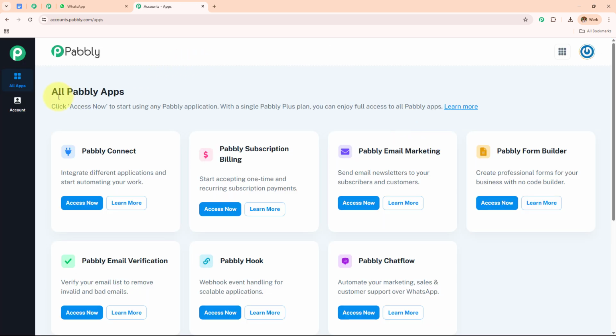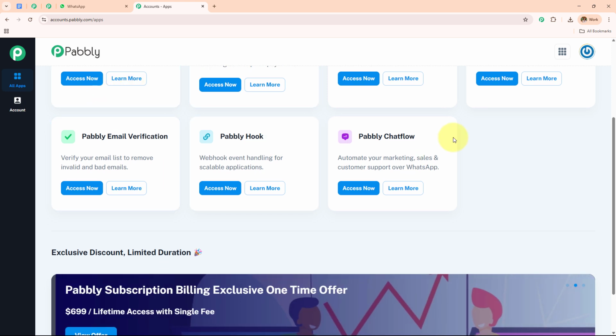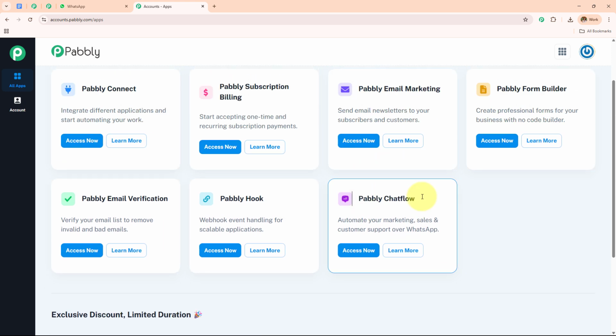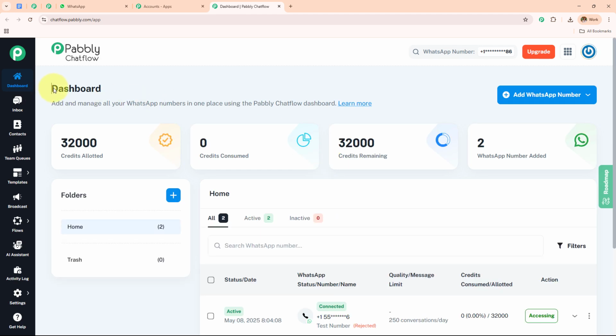And here the Pabbly apps page has appeared, which is showing me all the Pabbly applications. I'm going to click on this Pabbly Chatflow Access Now. And here it has taken me to this dashboard, where I will be able to find all the credit allotted, credit consumed, credit remaining and the WhatsApp number added.